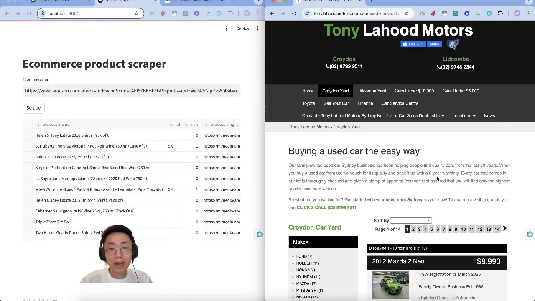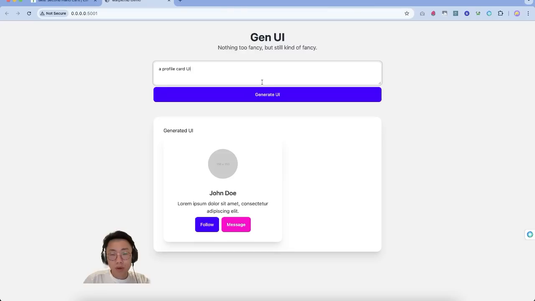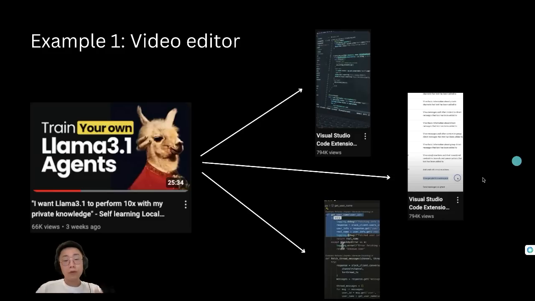So now I'm going to get into details about how you can build 3 example large language model applications: web scraping, automated video editor AI, as well as dynamically generated UI based on the user intent. So the first example I want to take you through is a video editor AI.